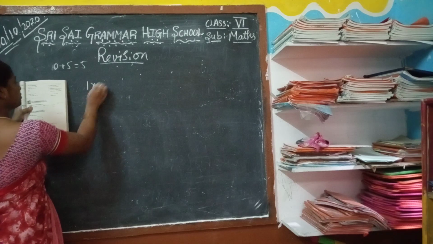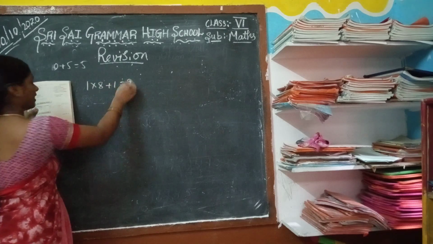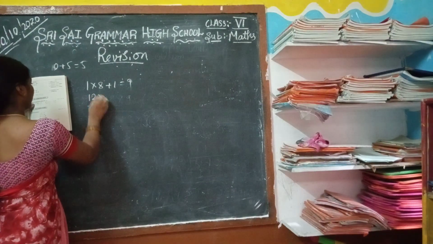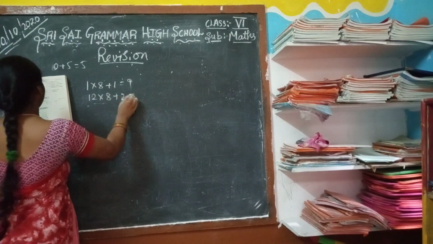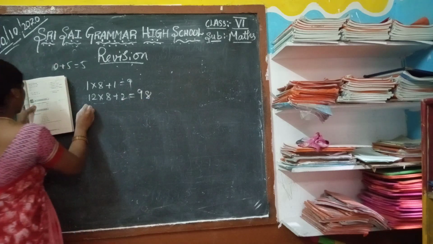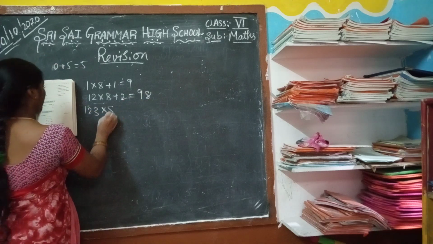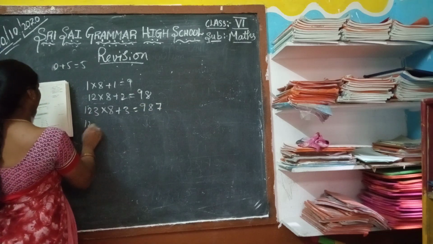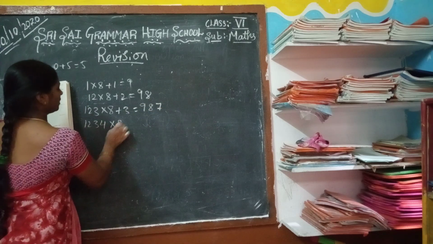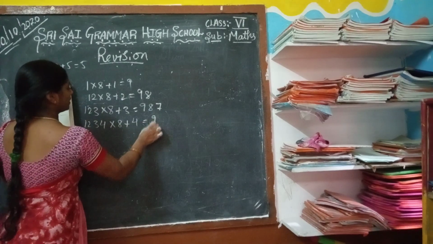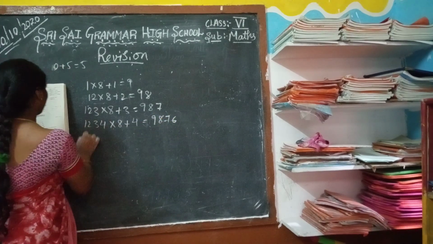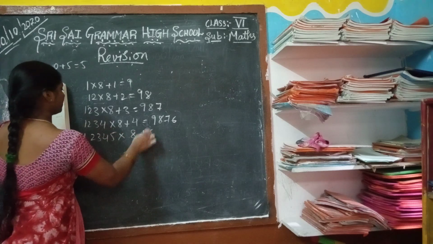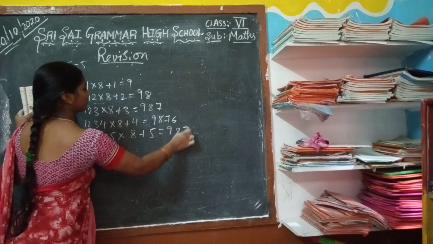Everyone, 1 into 8 plus 1 equal to 9. Exercise 2.3, everyone open. First problem you see: 12 into 8 plus 2 equal to 98. 123 into 8 plus 3 equal to 987. 1234 into 8 plus 4 equal to 9876. 12345 into 8 plus 5 equal to 98765.